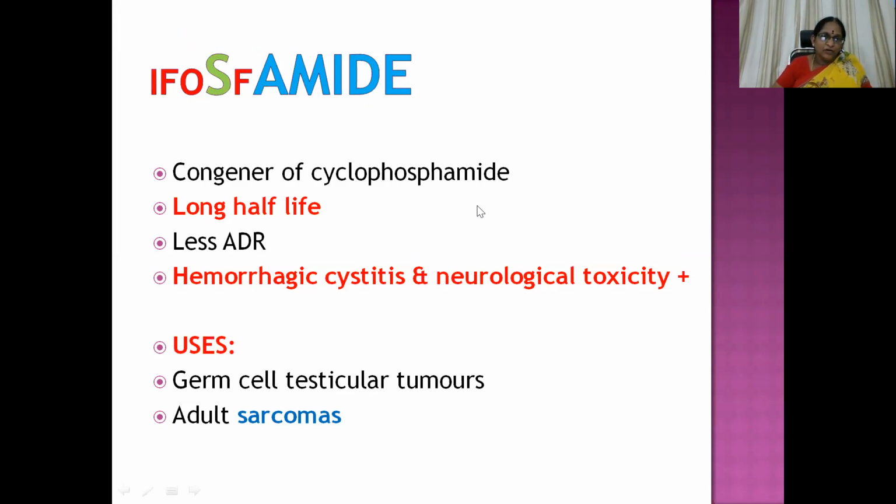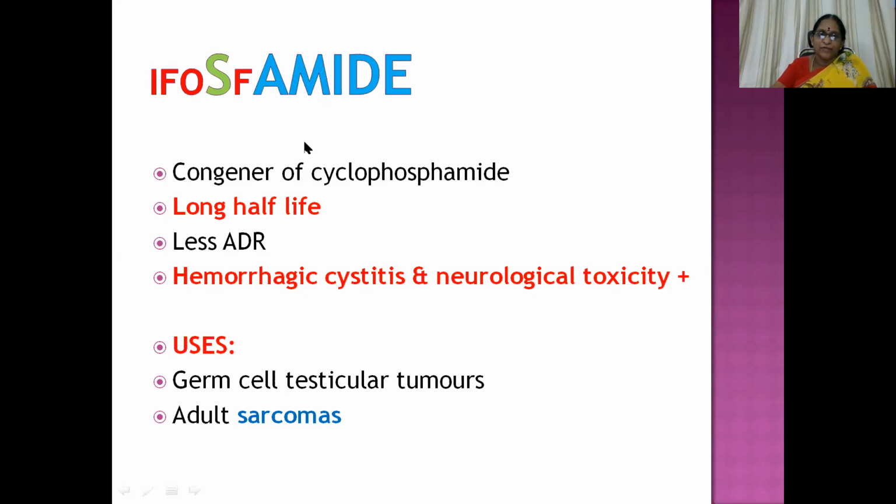Ifosfamide is an analog or congener of cyclophosphamide. It has a long half-life and fewer ADRs, but it also gives rise to hemorrhagic cystitis and neurological toxicity. Uses: it is used in the management of germ cell testicular tumors and adult sarcomas. S means sarcomas. Amide, I have folded it down out, is similar to the analog